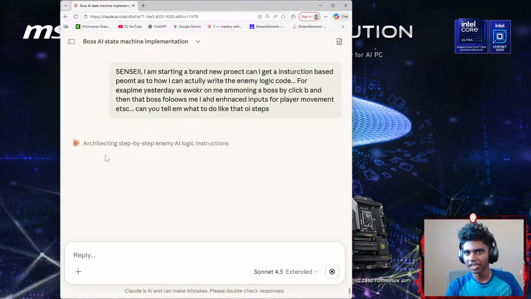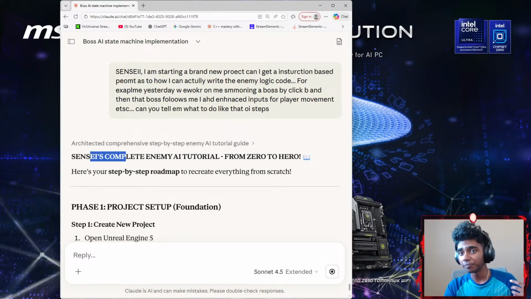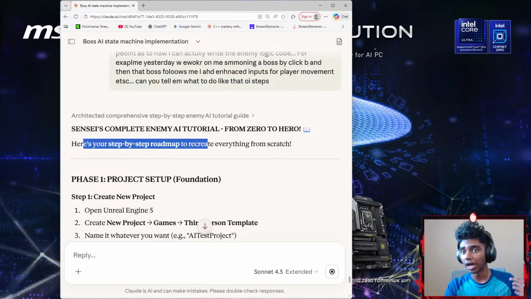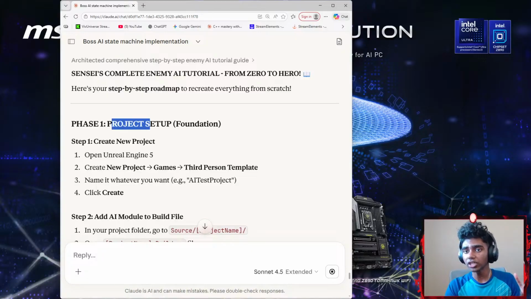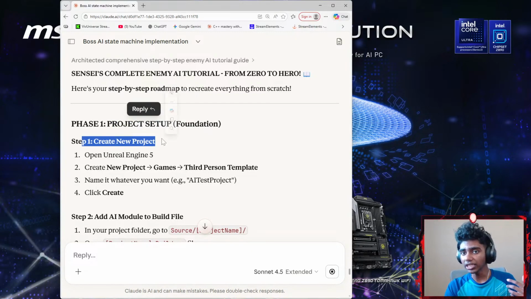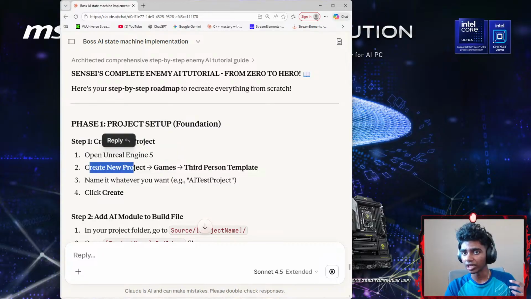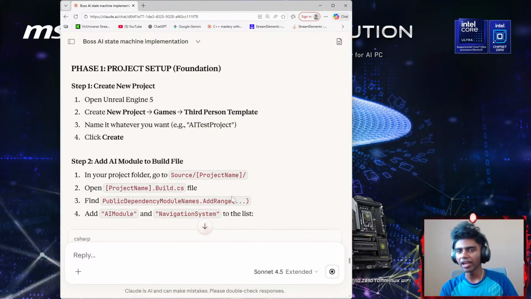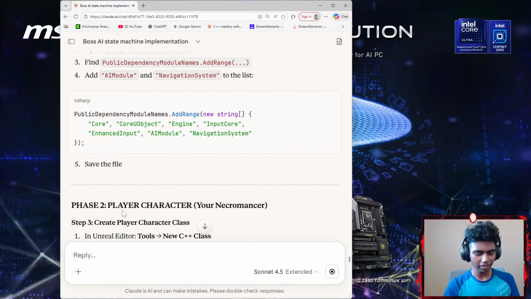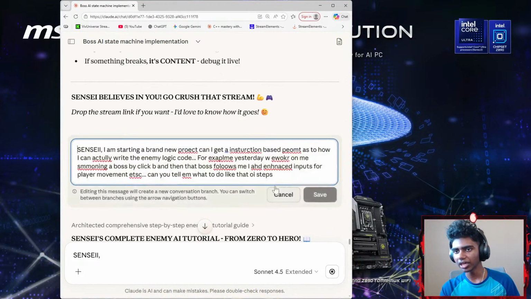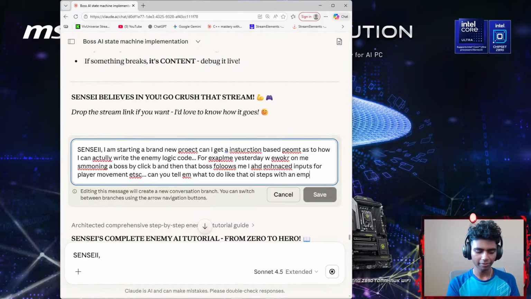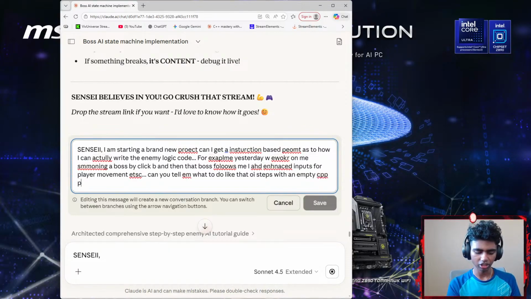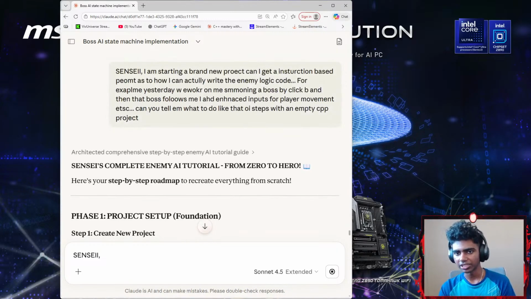Okay, I guess Gemini's thinking it's okay. Since it's a complete enemy AI tutorial from zero to scratch. Here's your step-by-step roadmap to create everything from scratch. Phase 1, project setup, the foundation. Step 1, create the new project, open Unreal Engine 5, create project. I gotta create a new project, go with games, third-person template. I honestly don't really want a third-person template. Let me just go up here. Let's go with an empty C++ project. There we go. Let's go with an empty C++ project.